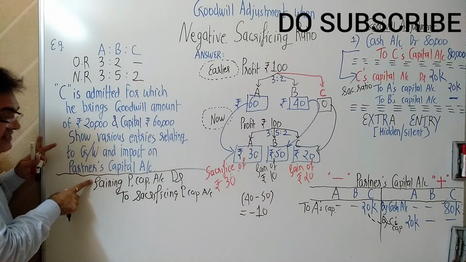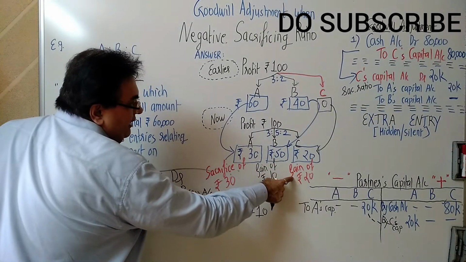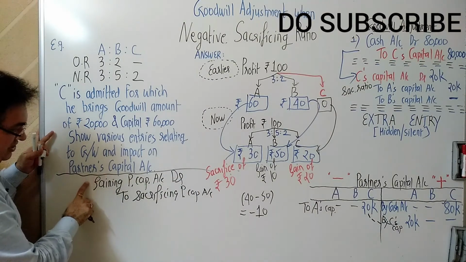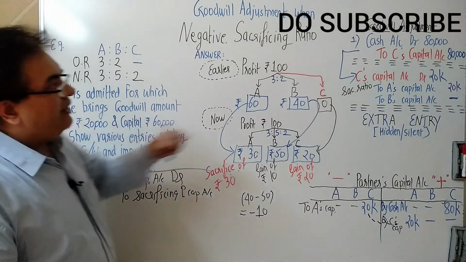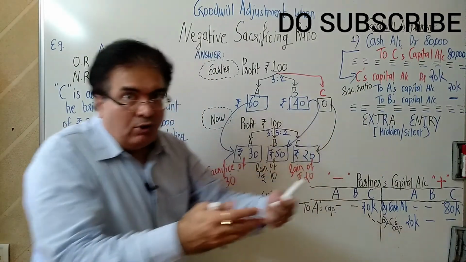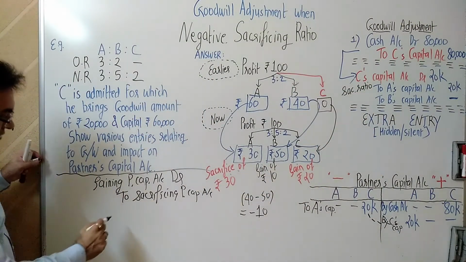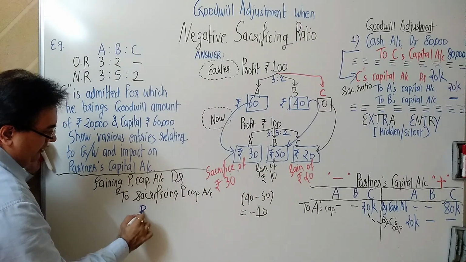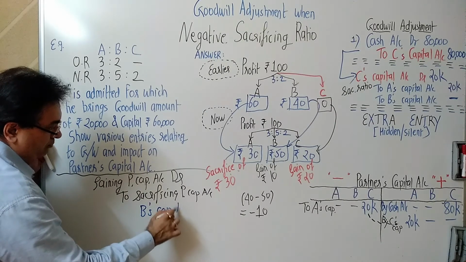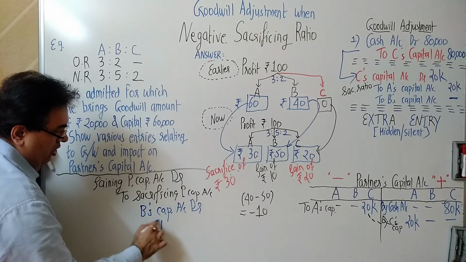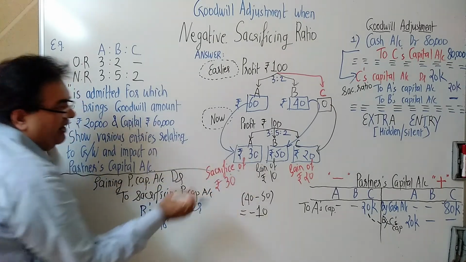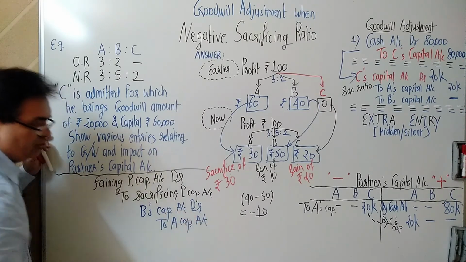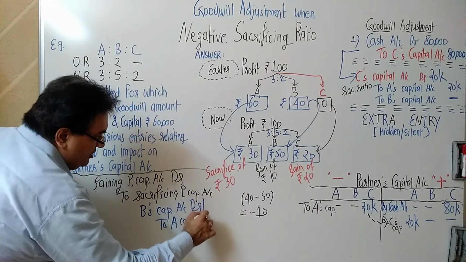So in this sum, who is gaining? C is gaining. And who is sacrificing? A. तो C to A हो गया, ये रहा C to A by default हो जाएगा, but extra entry B is also gaining. So gaining partner B, तो B के कैपिटल में से निकालो, और सैक्रिफाइस कौन कर रहा है? बेचारा A सैक्रिफाइस कर रहा है, तो B के खाते में से निकाल के you transfer it to A. But the point is how much?